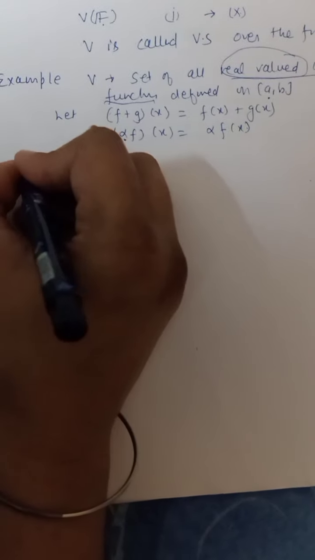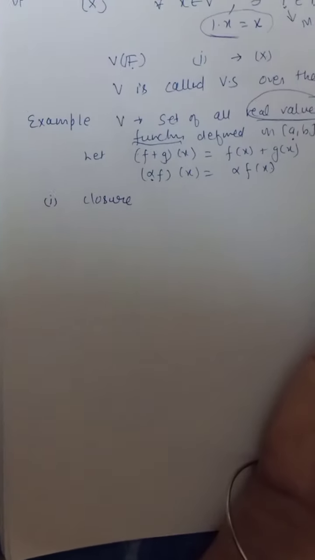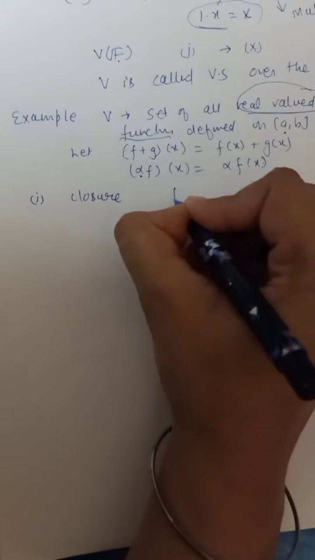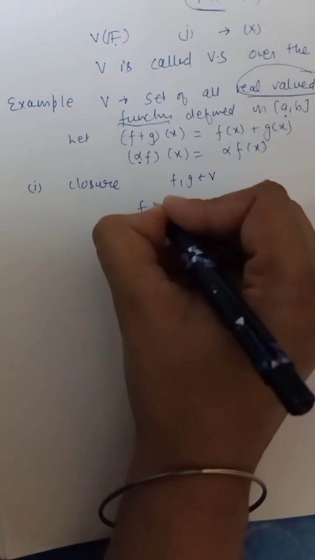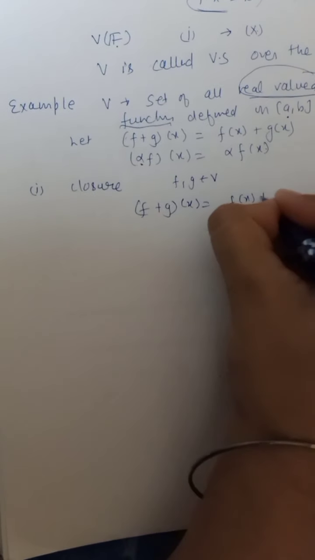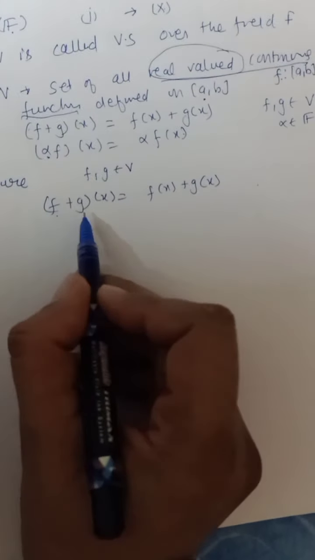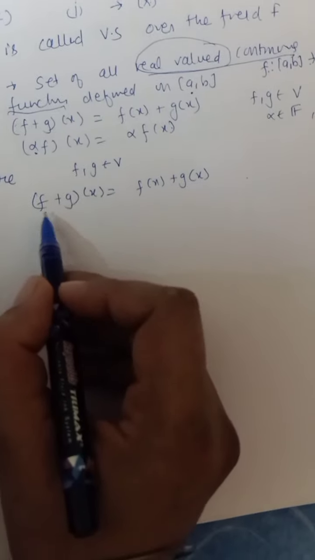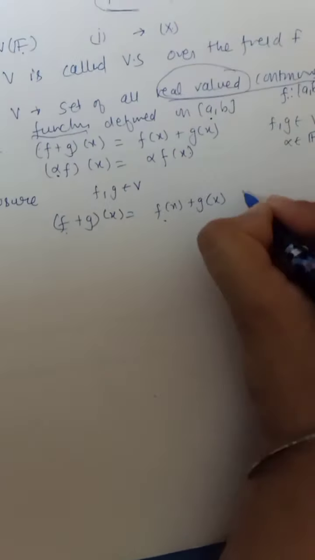Okay, so for the first property we need closure. We have just seen what we mean by closure. If we take two elements from V and add them, then the answer should also be in V. Now f and g are two functions. If we add them, a new function is formed, and we know adding two continuous functions also gives a continuous function. So this will obviously belong to V.